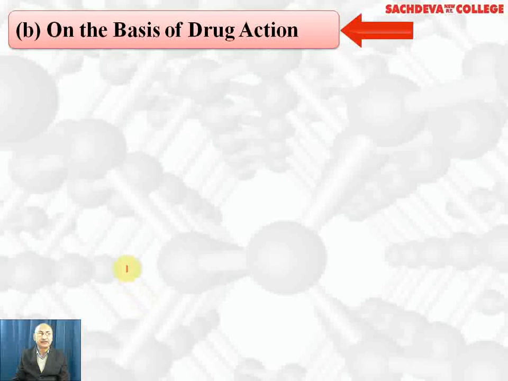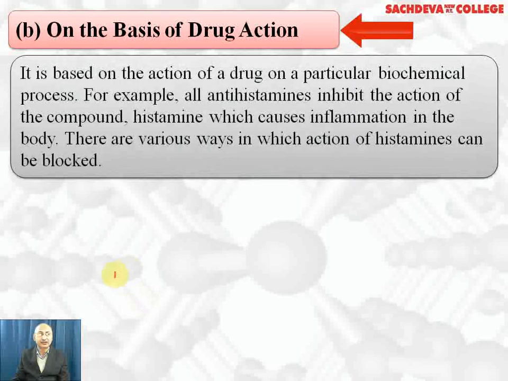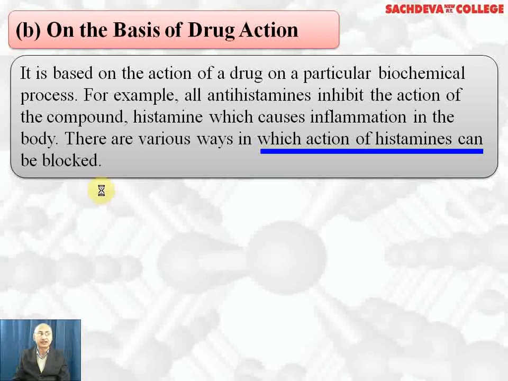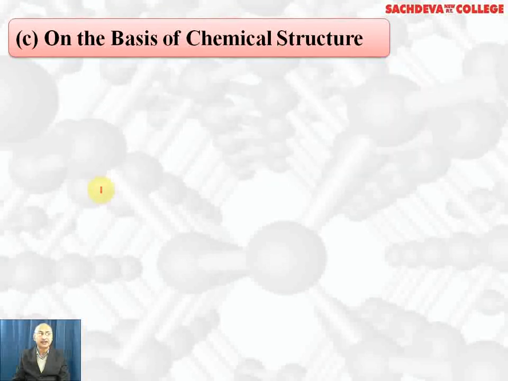On the basis of drug action, classification can be done. It is based on how the drug will act in a particular biochemical process. For example, all antihistamines, which are also called anti-inflammatory, inhibit the action of the compound histamine, which causes inflammation in the body. That is why these drugs are called anti-inflammatory. There are various ways in which the action of histamine can be blocked, that we'll study in detail.